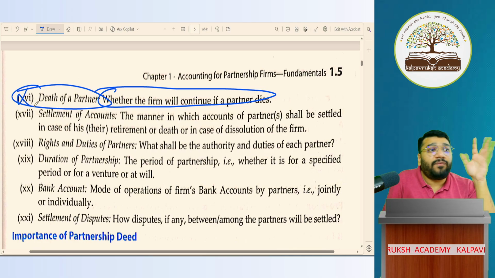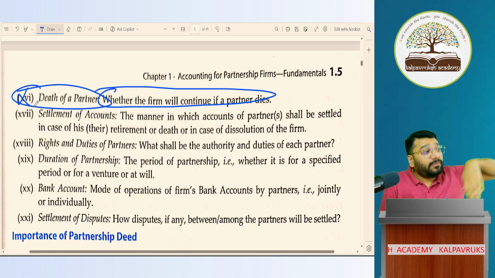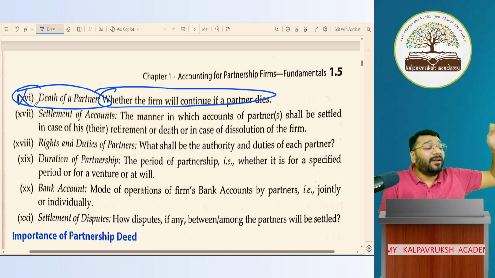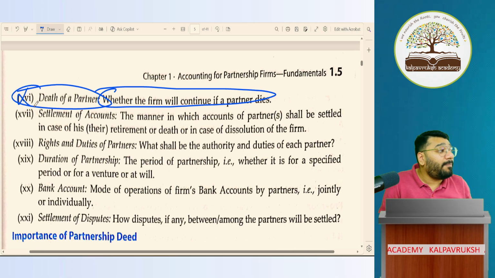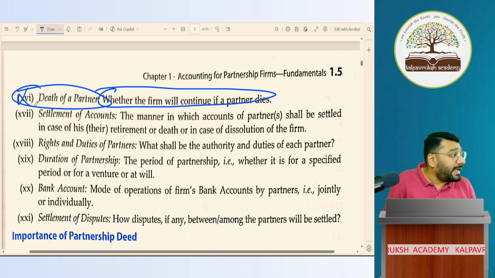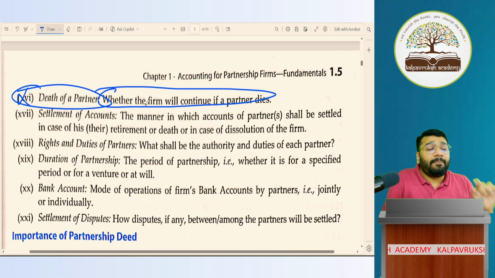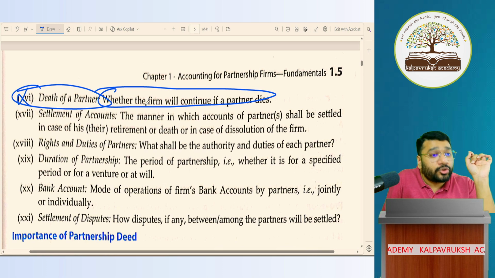Clause number 16, you forgot to write it. After the death of the partner, whether the firm will continue or not continue, you have not given any clarity in the partnership deed. You haven't said anything in the partnership deed. After a partner dies, whether the firm will continue or not, you didn't explain. In that case, the law says that the partnership business has to be closed.